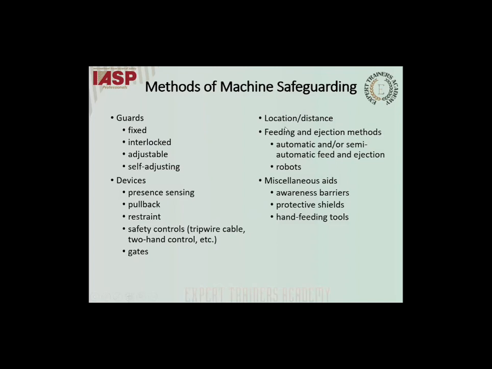The location and distance from the machine operation is very important. Then feeding and ejection methods: automatic or semi-automatic feeding and ejection, and then robots. You can also use miscellaneous aids with the machine, such as barriers, protective shields, and feeding tools, etc. So these are the things we're going to see in the further slides. Moving on to the next slide.